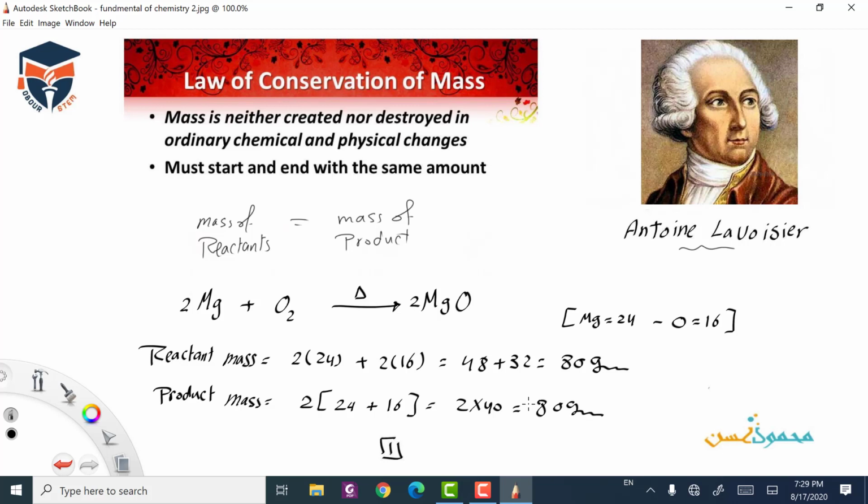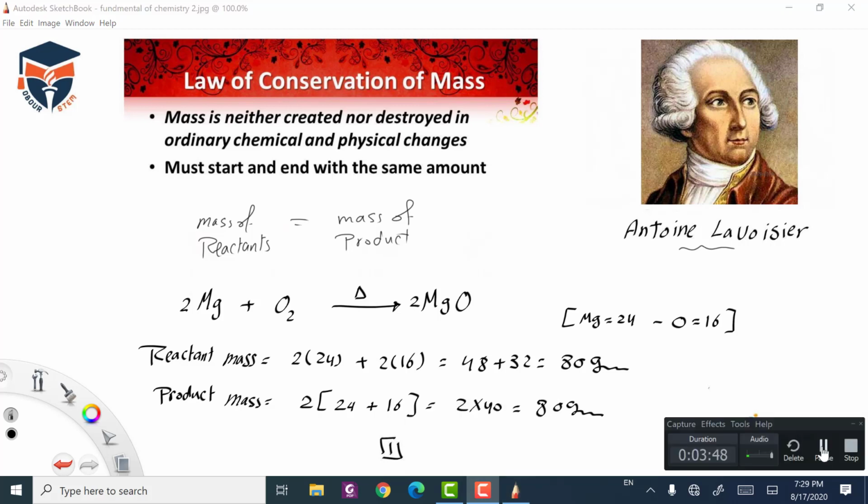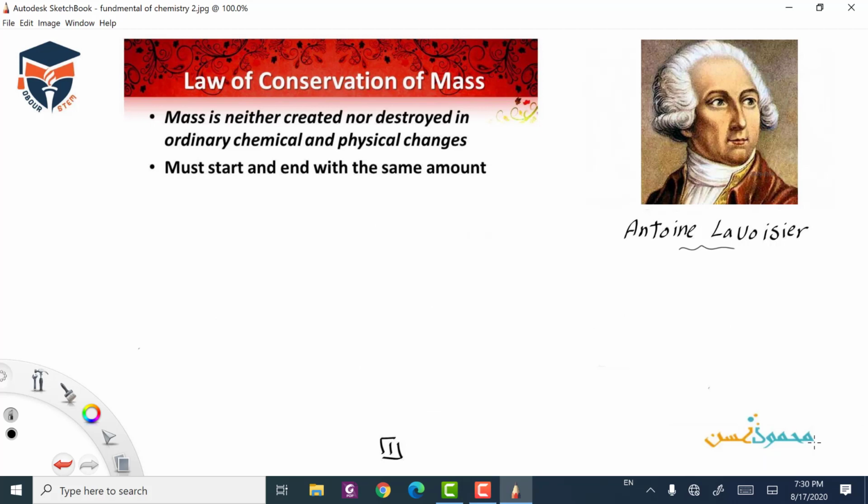Let's talk about another example. If we talk about the burning of methane gas CH4 plus oxygen, the burning process, any burning process for an organic compound gives us carbon dioxide gas and water vapor. So let's assume that we have 16 gram of methane gas and 64 gram of oxygen.